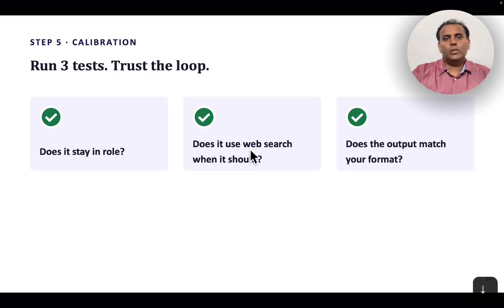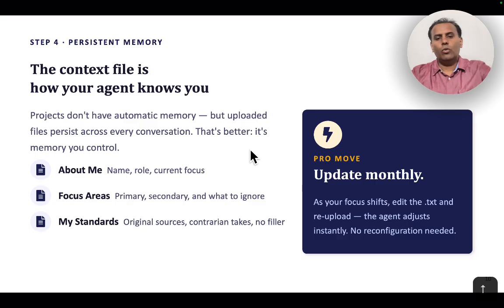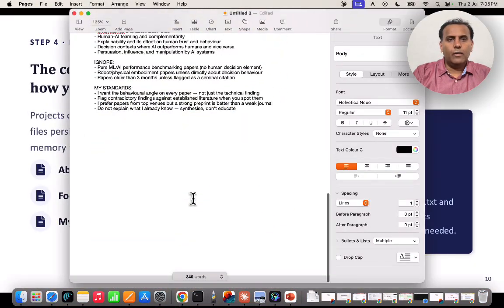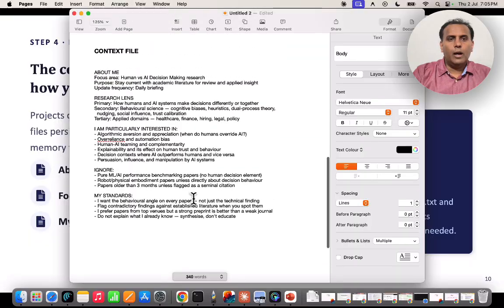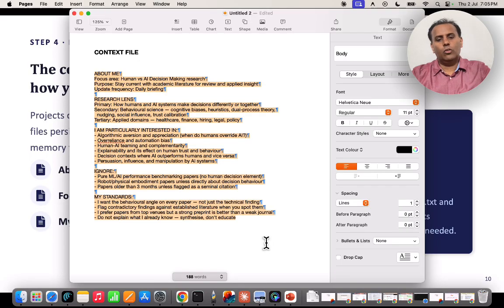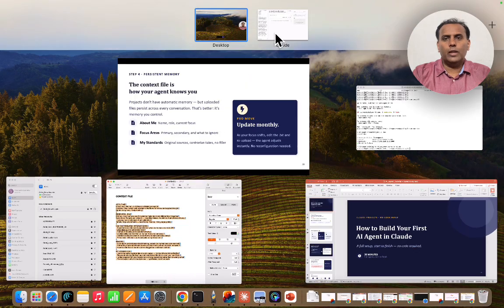So the persistent memory is very important. In my case, I have certain persistent memory like this. What I call about me, human versus a decision making agent, stay current, academic. So all these things I have kept. I am particularly interested in algorithm standards, ignore. So as you see, the context file is very important to keep.